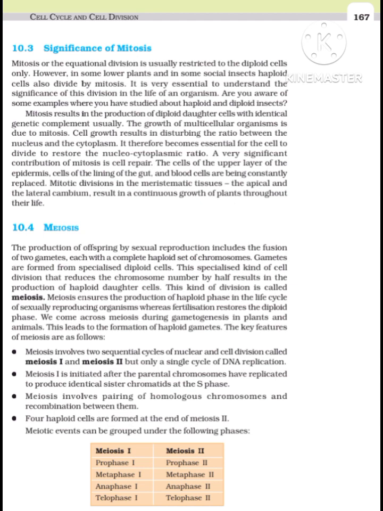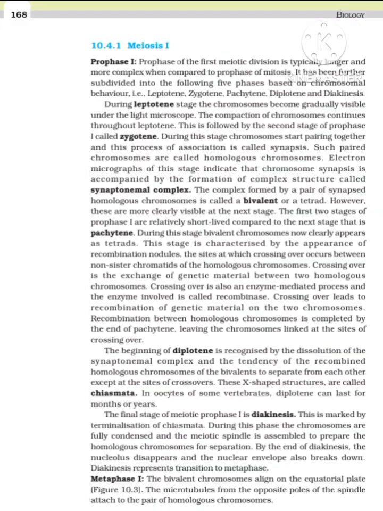Meiotic events can be grouped under the following phases: meiosis I, meiosis II, prophase I, prophase II, metaphase I, metaphase II, anaphase I, anaphase II, telophase I, telophase II. 10.4.1 Meiosis I, prophase I. Prophase of the first meiotic division is typically longer and more complex when compared to prophase of mitosis. It has been further subdivided into the following 5 phases based on chromosomal behavior, i.e., leptotene, zygotene, pachytene, diplotene, and diakinesis.